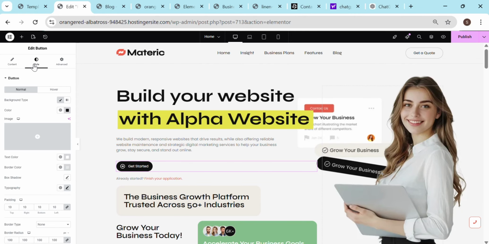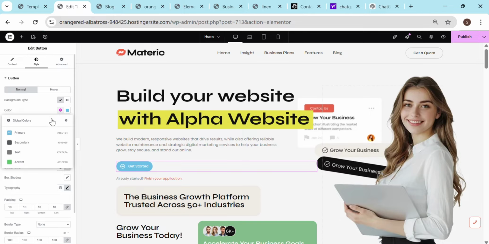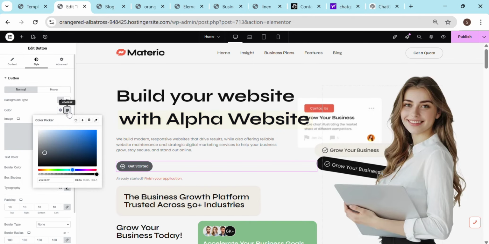And then we will go to style. Style is where you can style this button. So for example, in the normal case, the background is not there and the color of the button is black. If you want to change this color, you can change to any color and the button color will change exactly. But I'll keep it black for now. Or if you want to specifically mention any color, you can go here, or you want a blue color like this, you can do this. Or you want to keep it black, or yellow, you can go and select this color. Okay, so that's how it works.